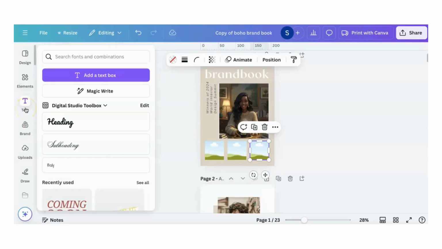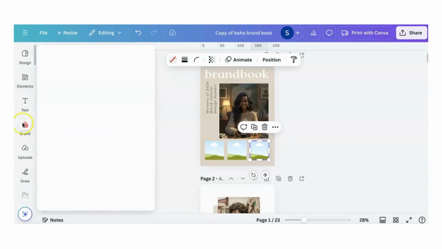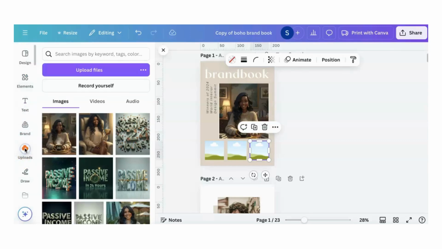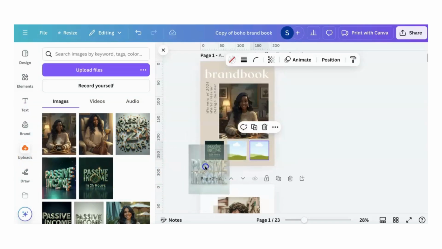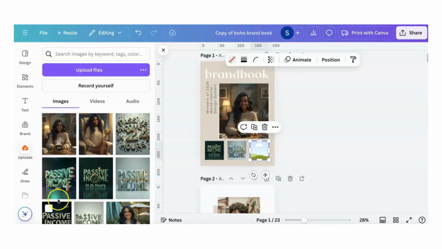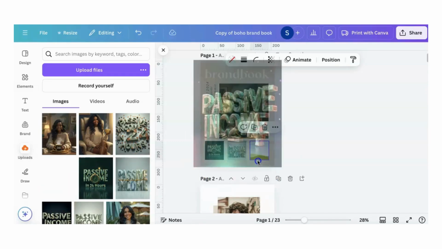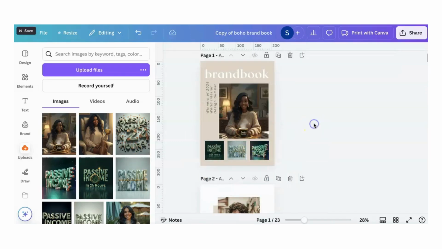Now, what happens is this. Once I duplicated those frames, when I go in and add my uploads of my pictures, I will not have to try and squeeze that picture into that little box. It will do it for me. See how much simpler that is? So that's just a little tidbit and trick, of course.